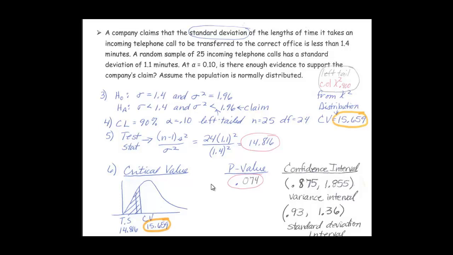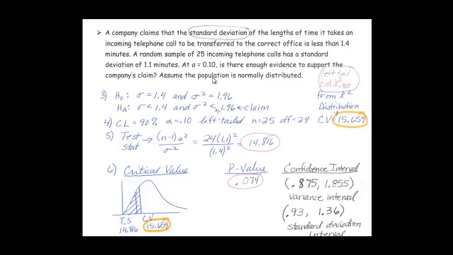Okay, in this activity, a company claims that the standard deviation of the length of time it takes an incoming telephone call to be transferred to the correct office is less than 1.4 minutes. A random sample of 25 incoming telephone calls has a standard deviation of 1.1 minutes. At an alpha of 0.10, is there enough evidence to support the company's claim?